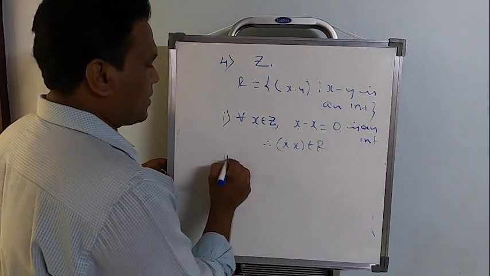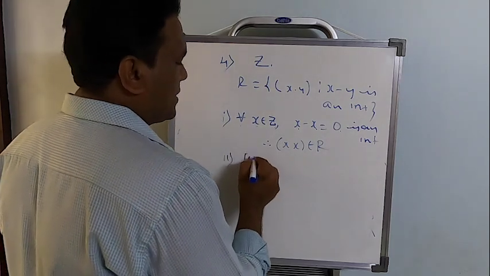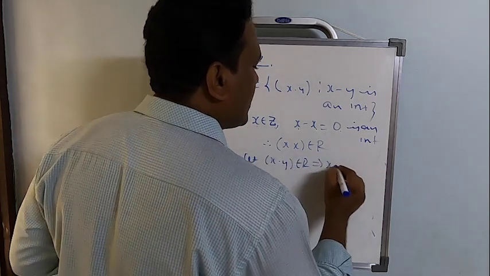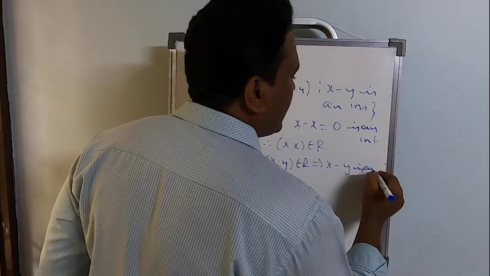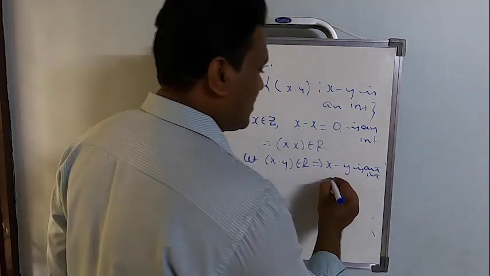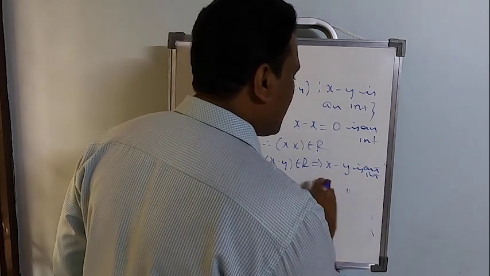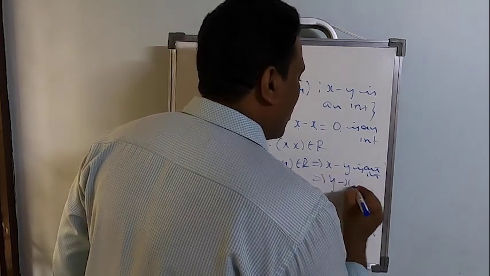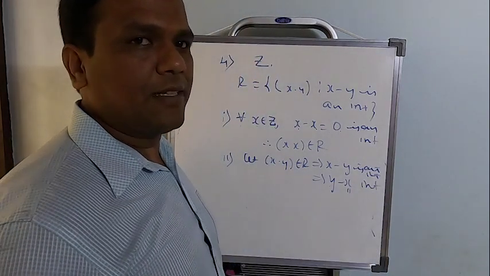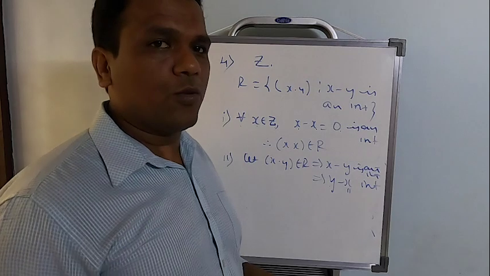Now to check symmetry, let me start with x comma y belongs to R. This says x minus y is an integer. If x minus y is an integer, certainly y minus x is also going to be an integer. 2 minus 4 is minus 2, an integer. 4 minus 2 is 2, an integer.